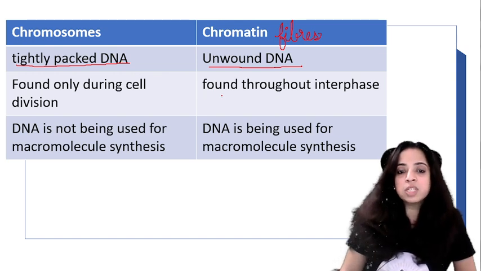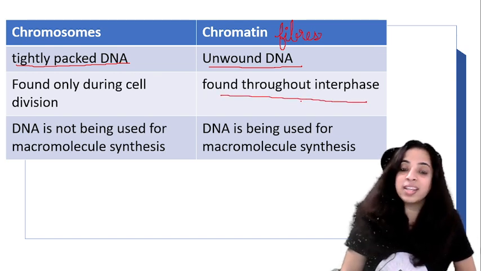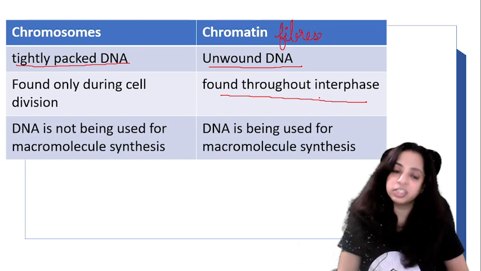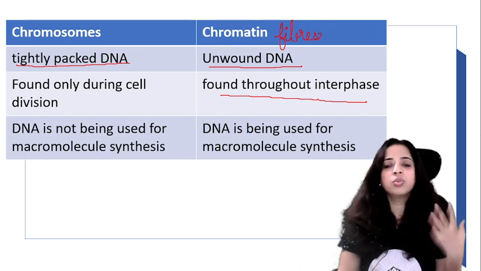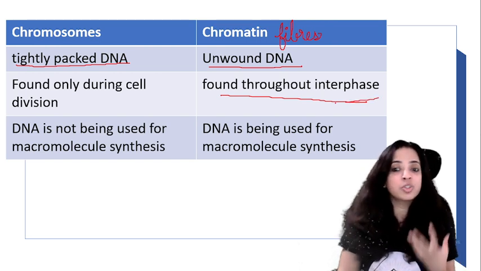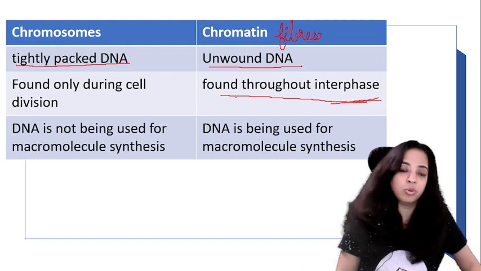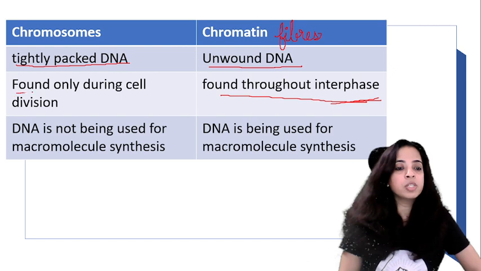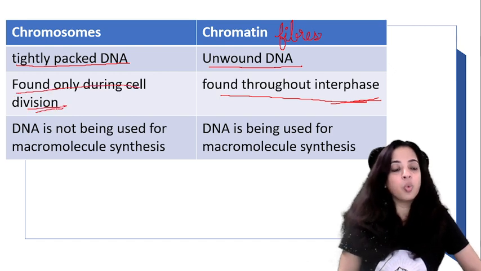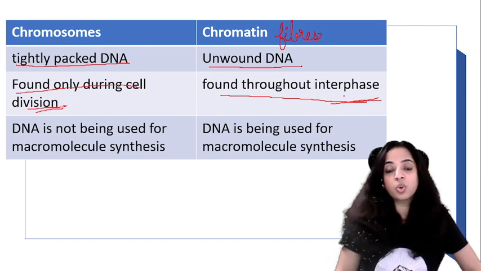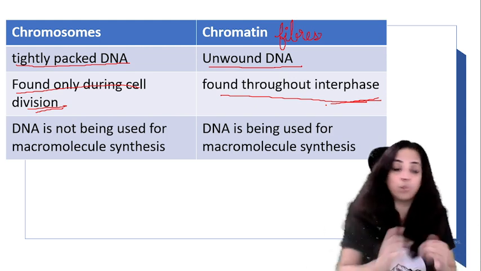Now chromatin is found throughout the interphase. So in the next part when I teach you what is interphase, you will understand that throughout the interphase, when division has not actually started, at that time chromatin fibers are found, whereas chromosome is found only during cell division. So only during cell division these chromatin fibers condense to form chromosomes.